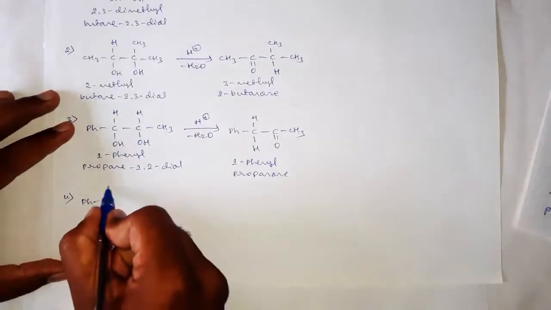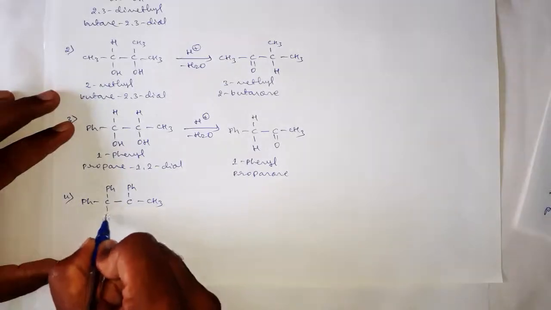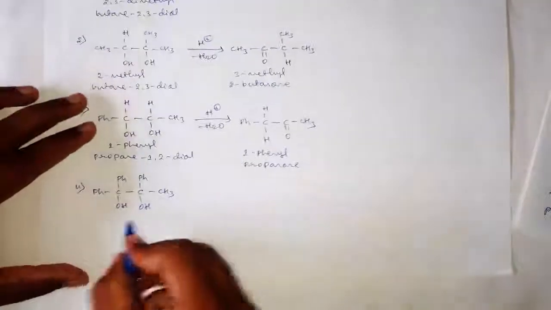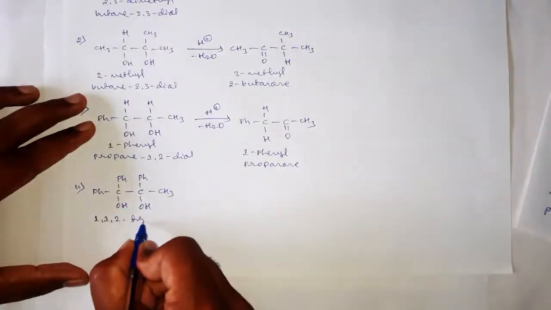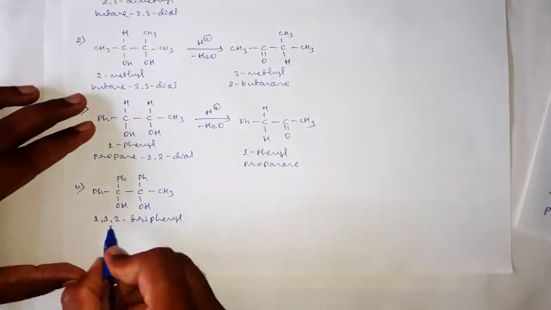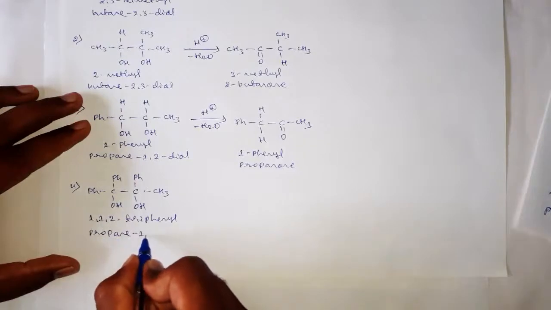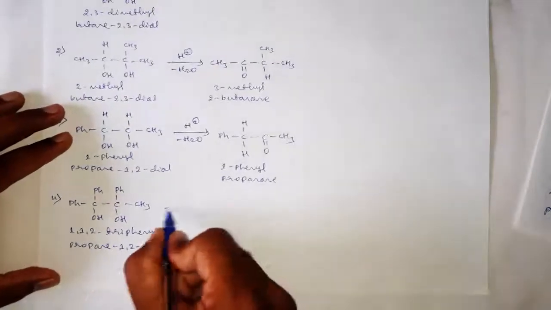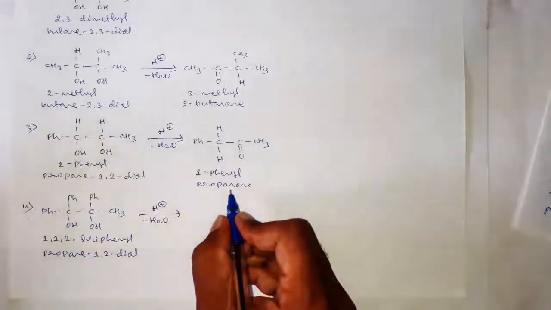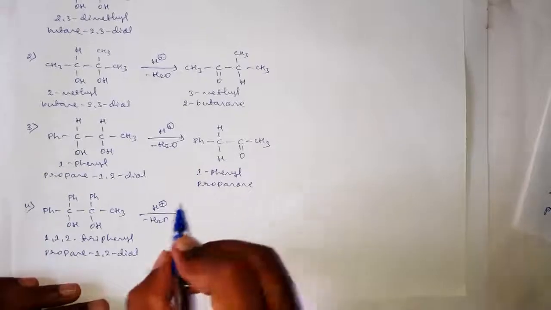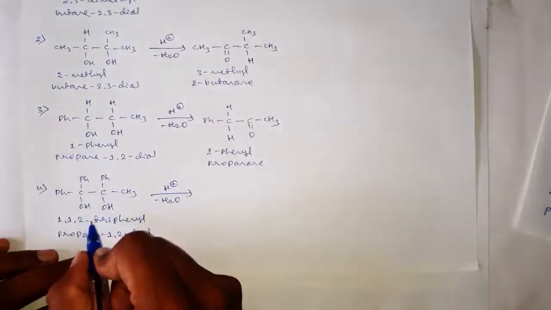And I will take another example, Ph C CH3 OH, and its name is 1, 2 triphenyl propane 1, 2 diol. This on acid catalyzed undergoes a dehydration, and now tell me, this protonation will take place on this OH group or this OH group.